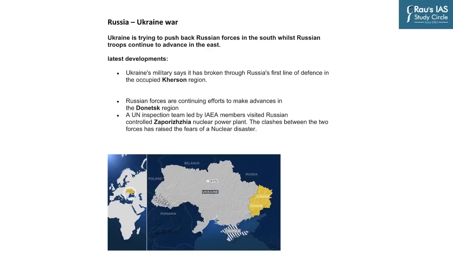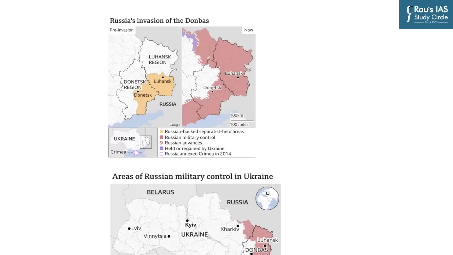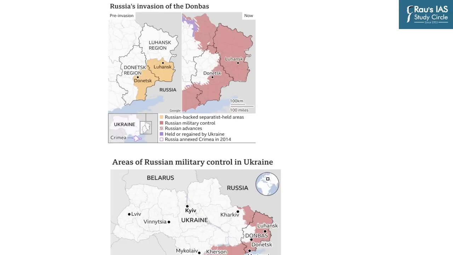And as you can see, both Luhansk as well as Donetsk region over there. You can see Kyiv, the capital of Ukraine, right there. And if you talk about the countries which surround Ukraine, you can see Romania, you can see Poland, Belarus, Russia. If we zoom in a little bit, you can see that Donetsk region and Luhansk region, half of which are controlled by Russian-backed separatists. When we talk about important locations within Ukraine, the important towns are Donetsk, Mariupol, Kherson, Mykolaiv,